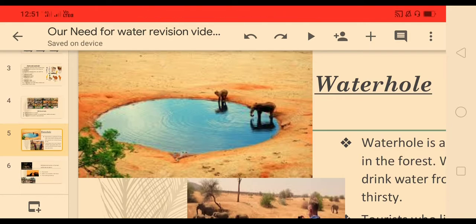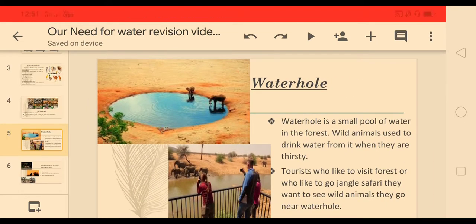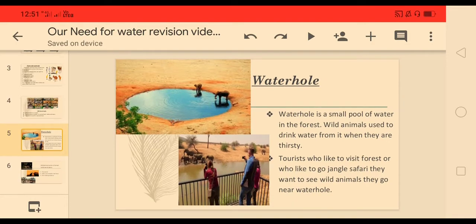By the rainwater. So whenever wild animals feel thirsty, they come to this water hole to drink water. Okay, whenever they feel thirsty, they can't store water like us in their shelter, in their house. Would they drink water in their house only? Is it possible for wild animals? No. Whenever they feel thirsty, they have to go to the water hole.